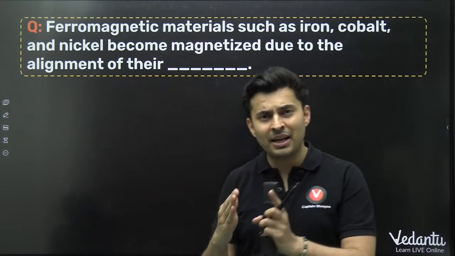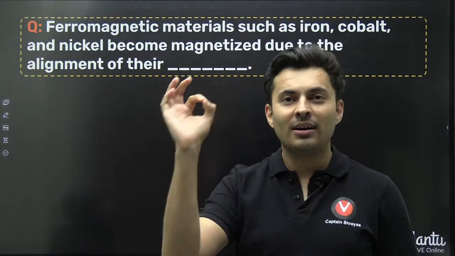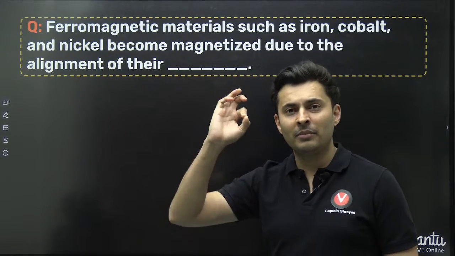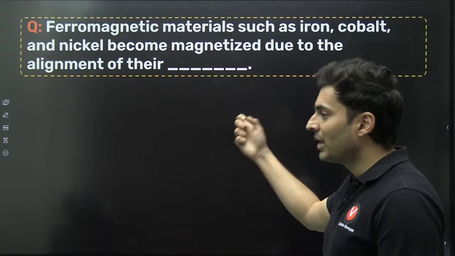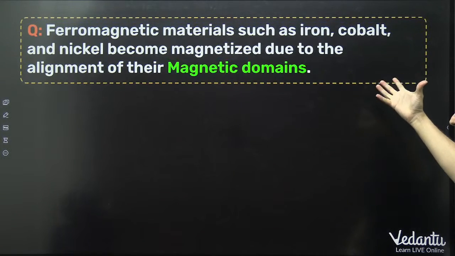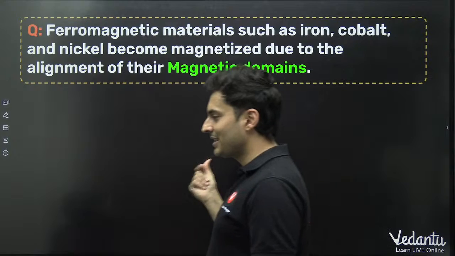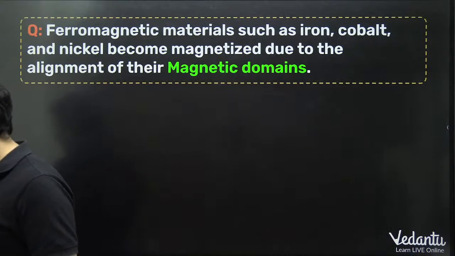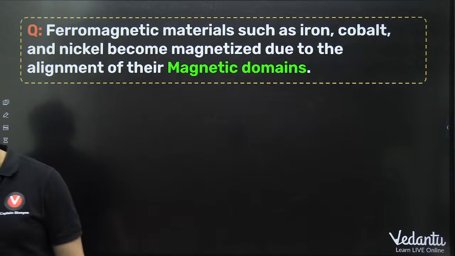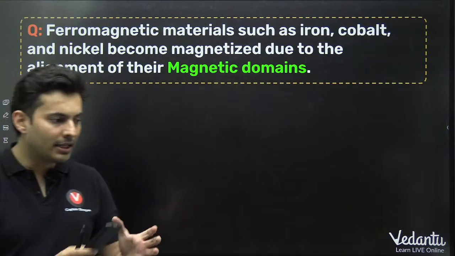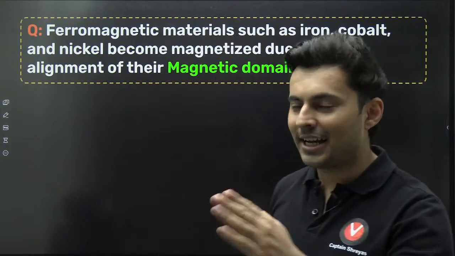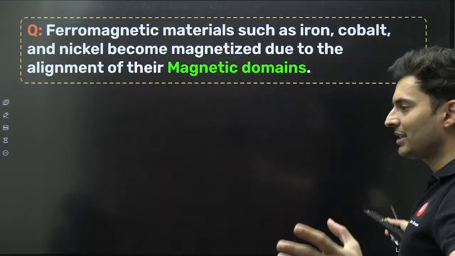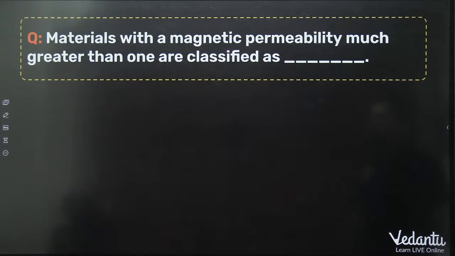This happens because of a phenomenon called quantum coupling. They are not electrons, they are magnetic domains.